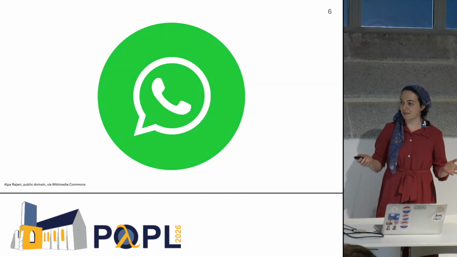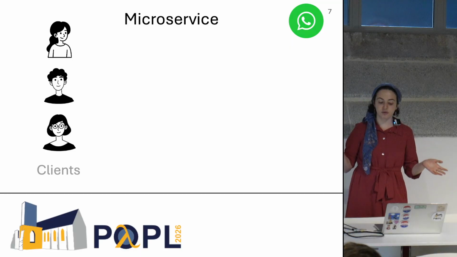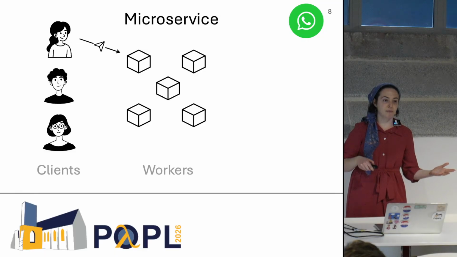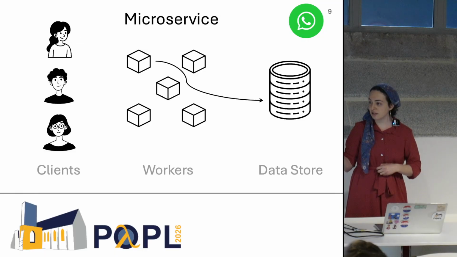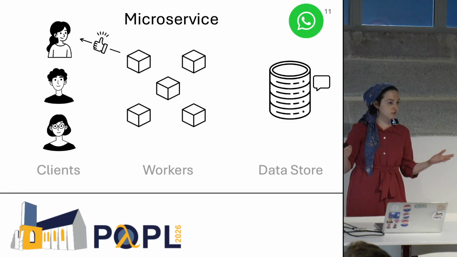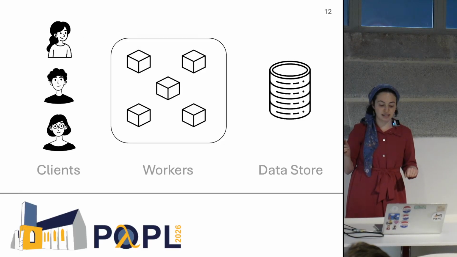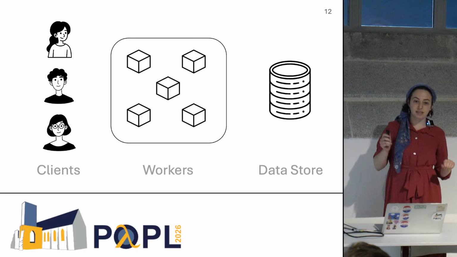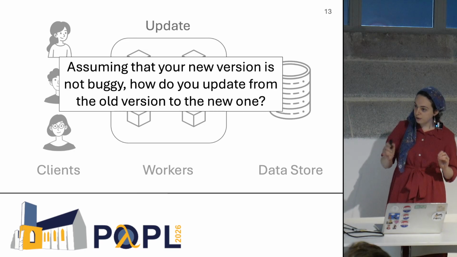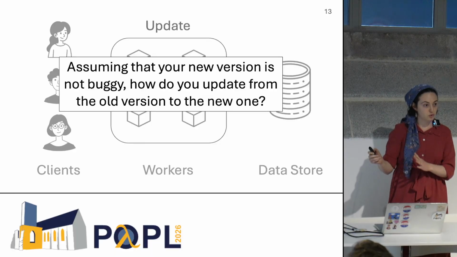We're going to use a basic messaging service as an example, like WhatsApp. In a microservice, you have a set of clients who send requests to workers, so like send a WhatsApp message. The servicing worker will operate on a shared data store, so put that WhatsApp message in the recipient's inbox, and then send some kind of response back to the client. Now, the full functionality of the service is contained in the workers. And at some point, you're going to want to update your functionality. Now, assuming that your new version is not buggy, we want to know, how do you update from the old version to the new one?